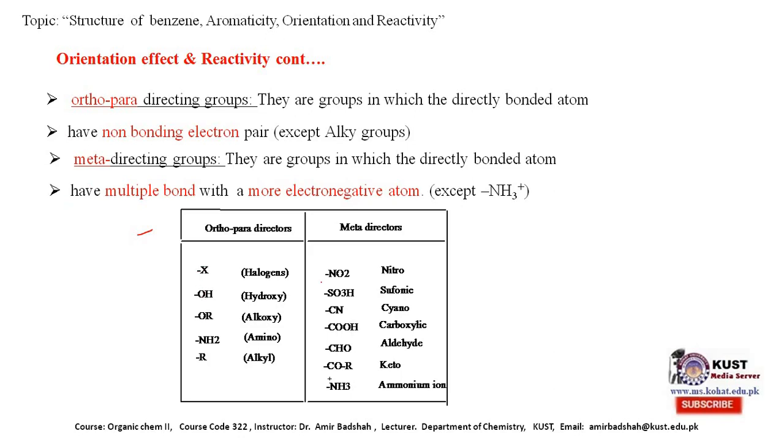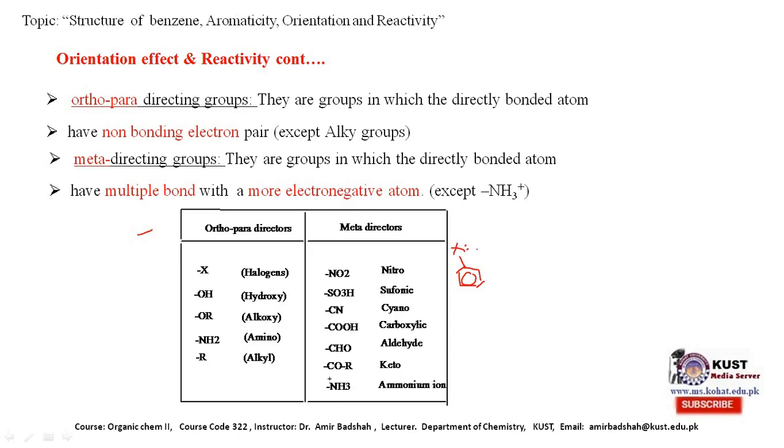So if X is bonded to this benzene ring, how will we know that X will be an ortho-para directing group or a meta directing group? If it has a lone pair of electrons,